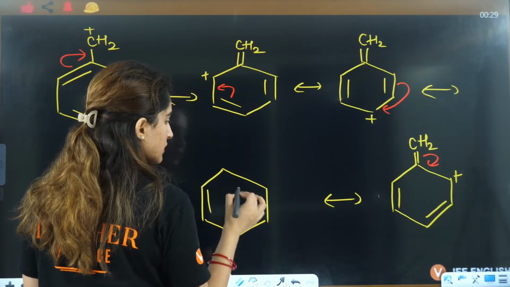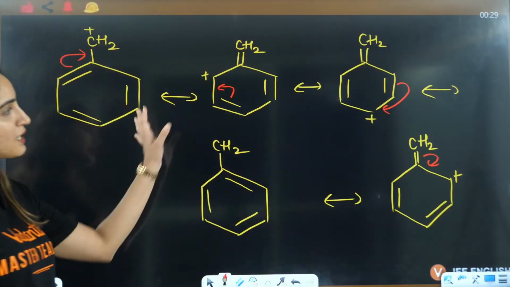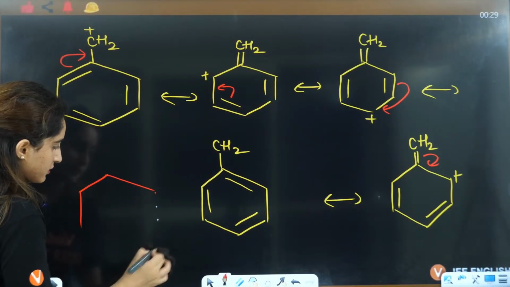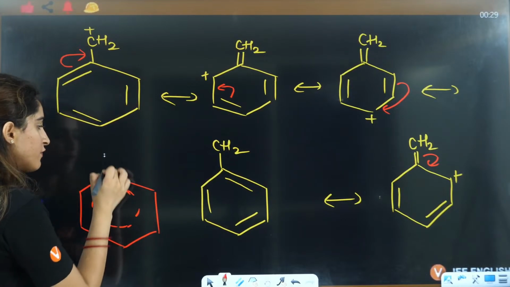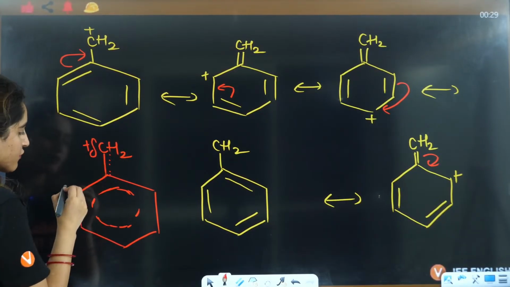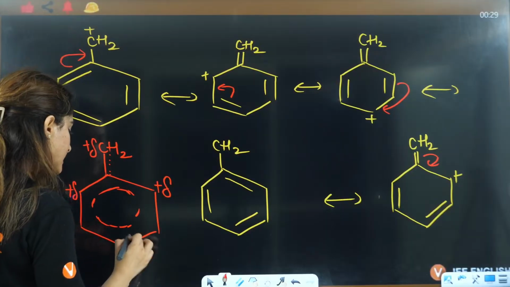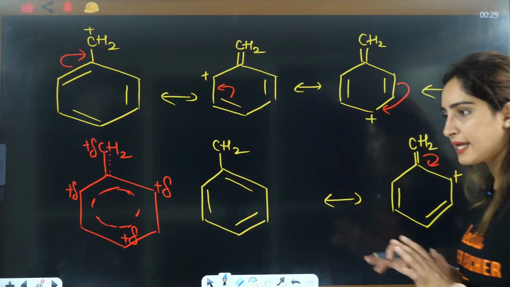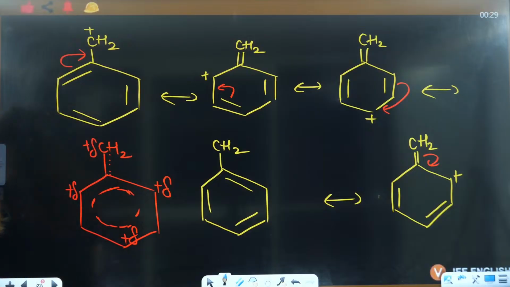If you see, this is the resonating structure, right? Can you see these are the resonating structures? Let's make the resonance hybrid here. This pi electron will revolve, here a partial double bond will be there, and here you will have partial positive, here you will have partial positive, on the ortho and para positions, right? Can I say the positive charge is on the ortho and para positions, right?